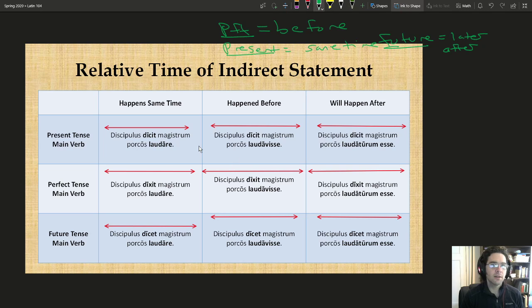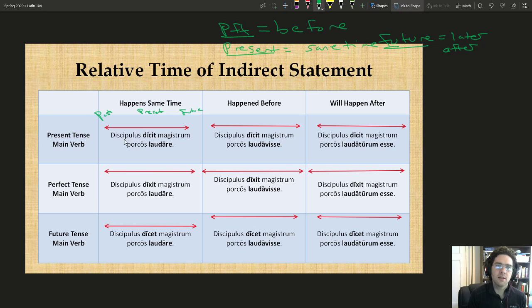So let's take a look at this. I've also put our little arrows just to signify exactly when these things are happening. So just to remind, the past is over here, the present is in the middle, and the future is over here. So that'll stand for all of our different arrows. So we'll just work on this first one. It's pretty simple, but we'll just take it slow.